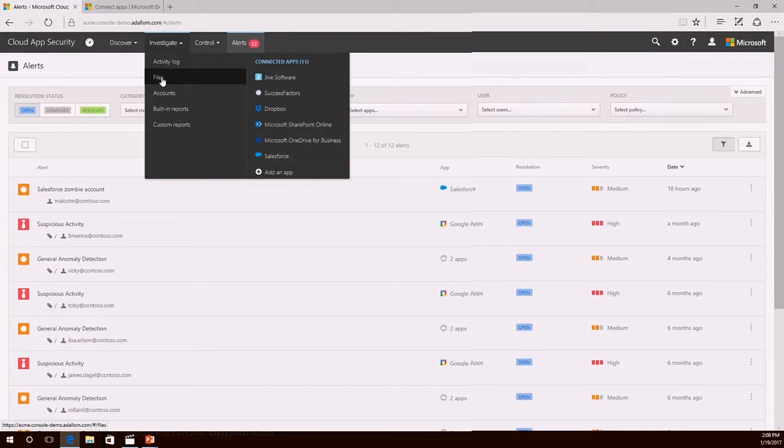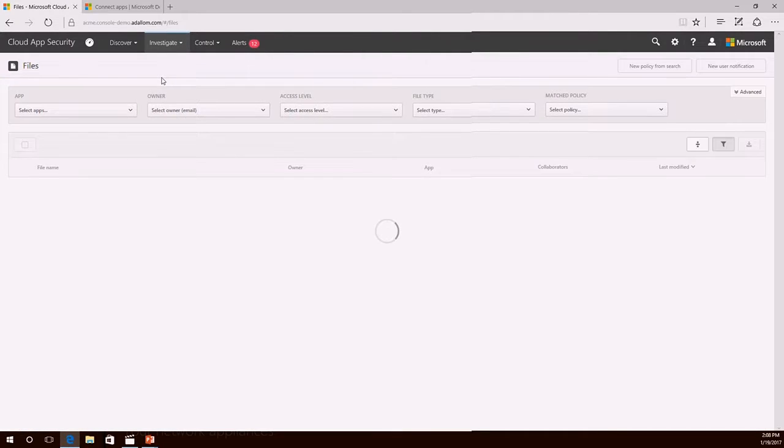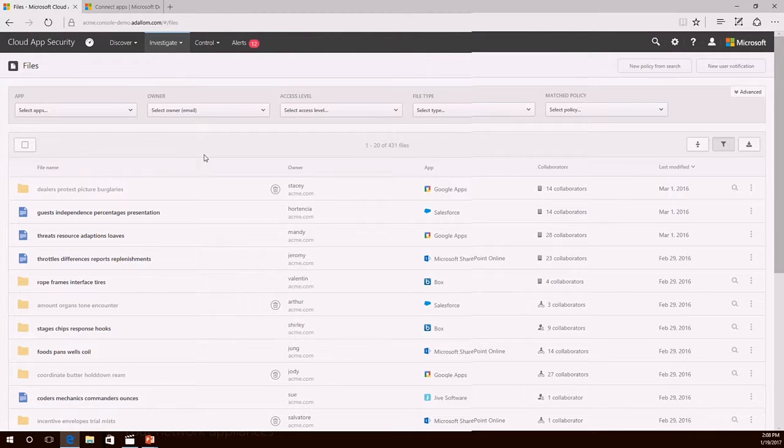Where is the thing I wanted to show you? I'd mentioned integration with Azure Information Protection, excuse me, data classification. Cloud App Security also has its own built-in DLP engine that predated the Azure Information Protection integration, and so that's already in place.